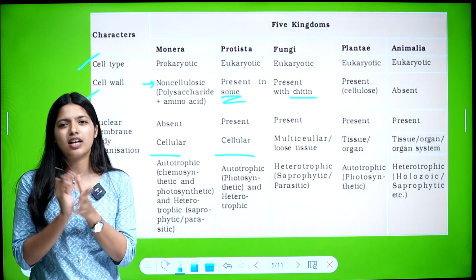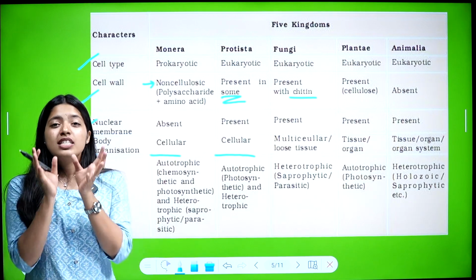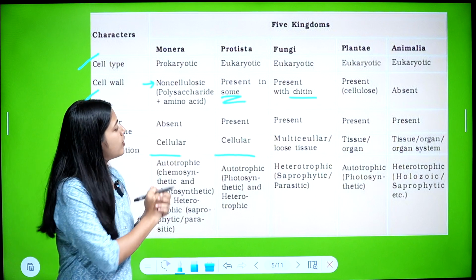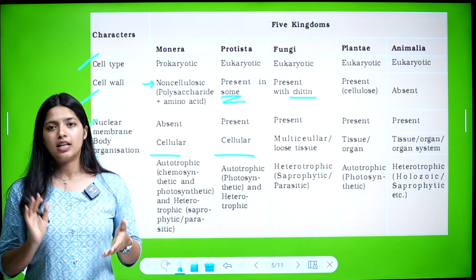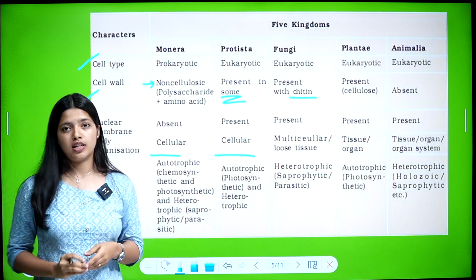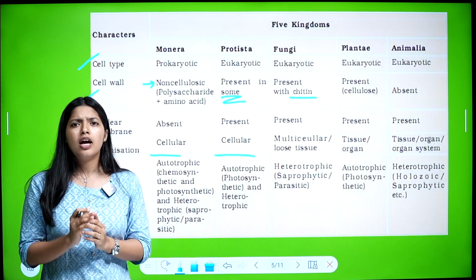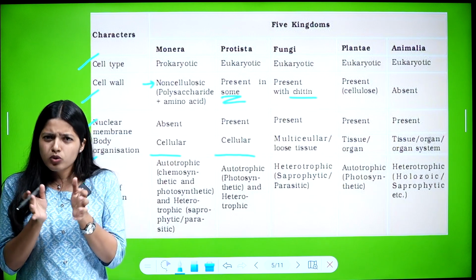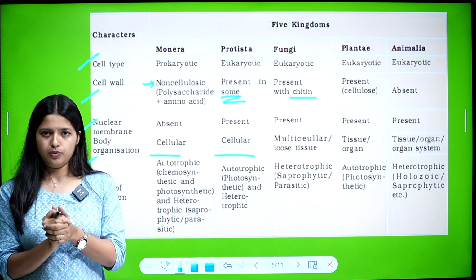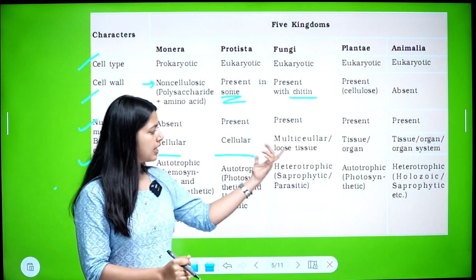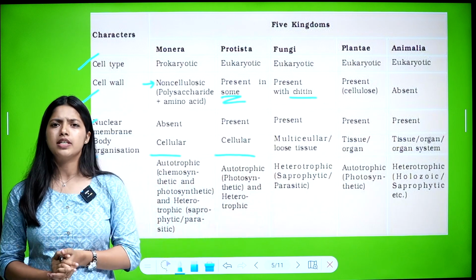In fungi, the body is multicellular or made of loose tissues, where a number of cells are loosely bound together.